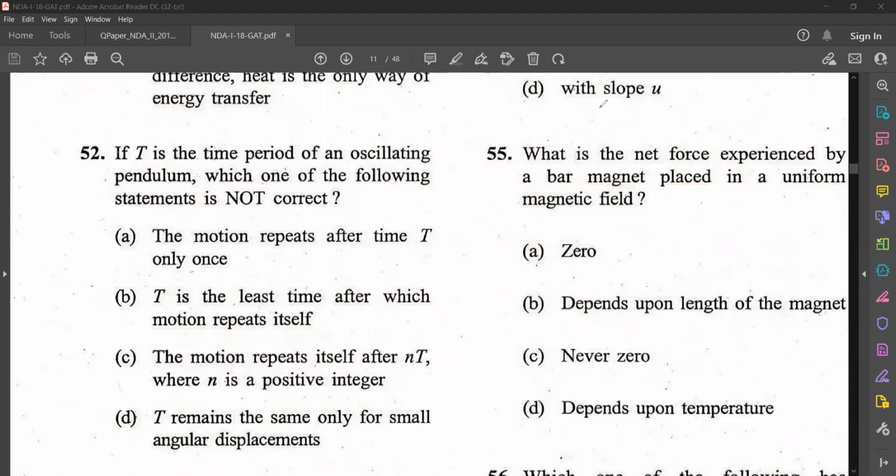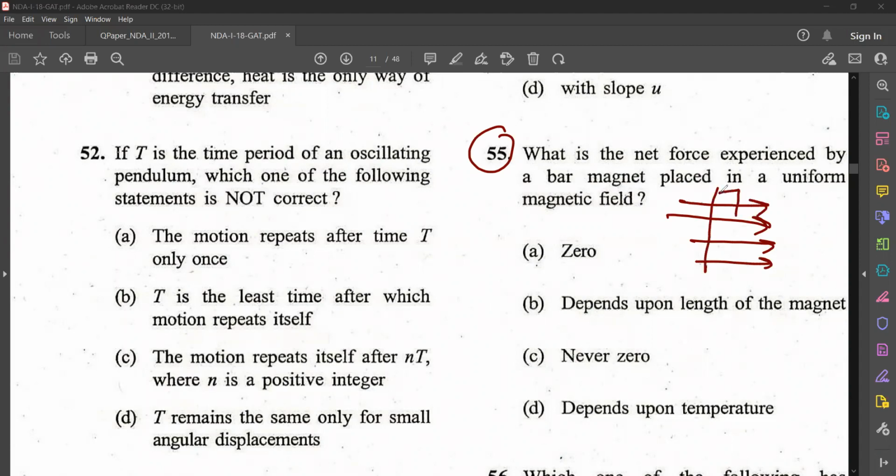Question number 55. What is the net force experienced by a bar magnet placed in a uniform magnetic field? Options: 0, depends upon length of the magnet, never 0, depends upon temperature. Okay. So listen, uniform magnetic field you denote using parallel lines, isn't it?